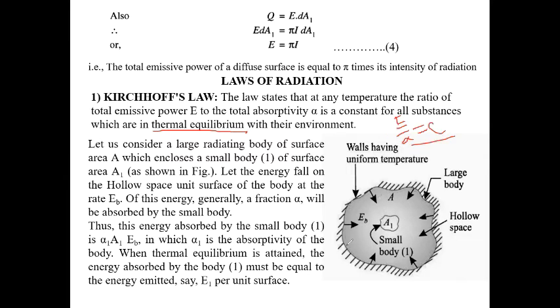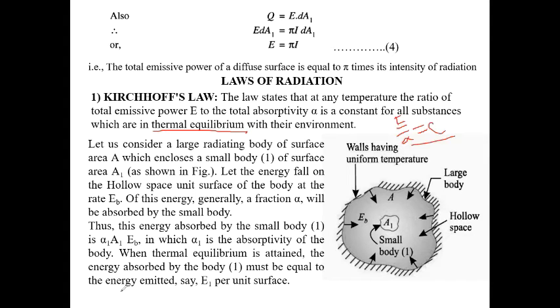All the radiated energy coming out of this large body will be incident on the small body. Now let the energy fall on the unit surface of the small body from the hollow space at the rate EB. So the emitted energy from this hollow surface per unit area is EB. Then there is the fraction alpha, the absorptivity, as all of you know. Because of this alpha, some amount will be absorbed by this body.